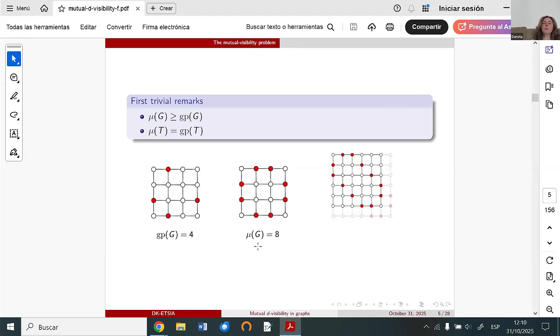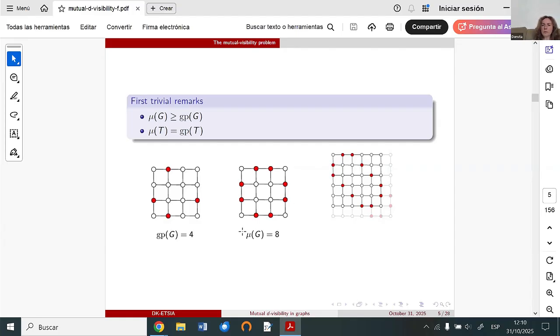In the case of mutual visibility number, the situation is really different. Since the condition is softer, we need to have only one shortest path that will not contain red vertices between two red vertices. So since this condition is softer, we can add more vertices here.